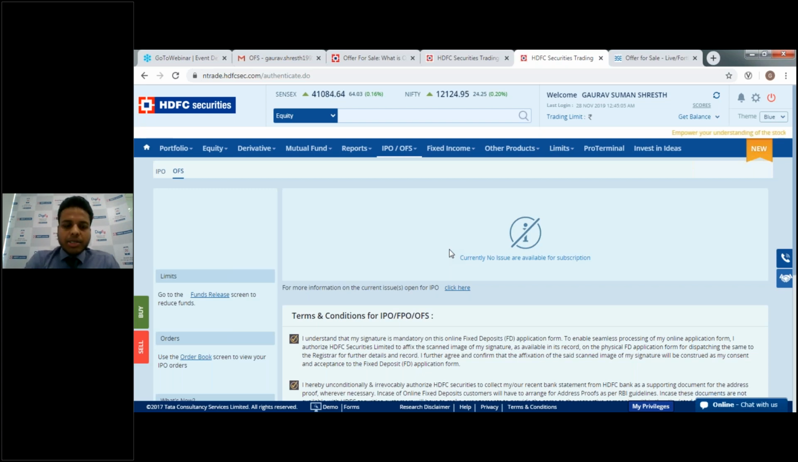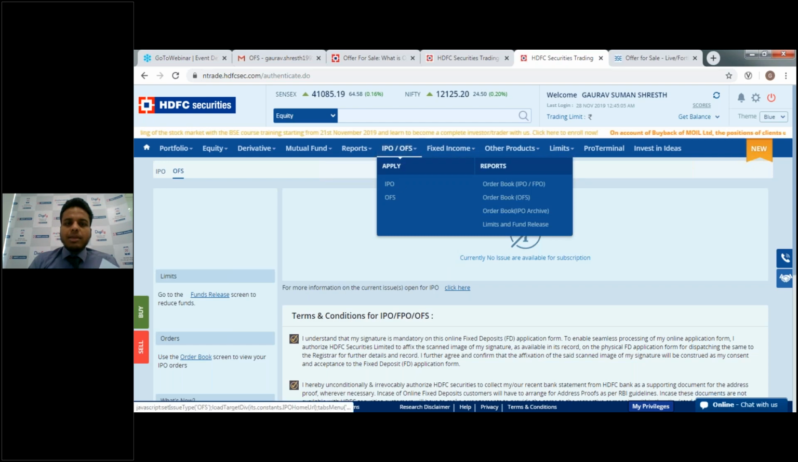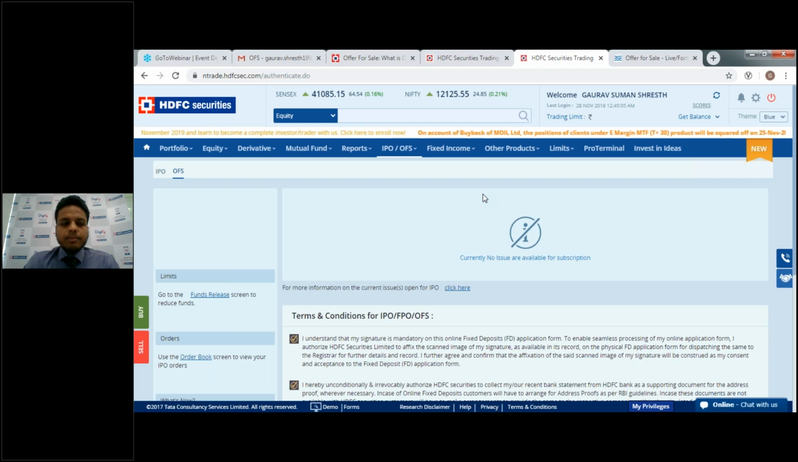We have a question from Mr. Rajesh. Can I apply from mobile application? Mr. Rajesh, as of now, no. In future, you will be able to apply from the mobile application also. But as of now, in order to apply for an OFS, you have to log into our Empowered page and apply from this section only, which you can see over here, IPO and OFS. Click on OFS and apply from there. So as of now, you can't apply from a mobile application.